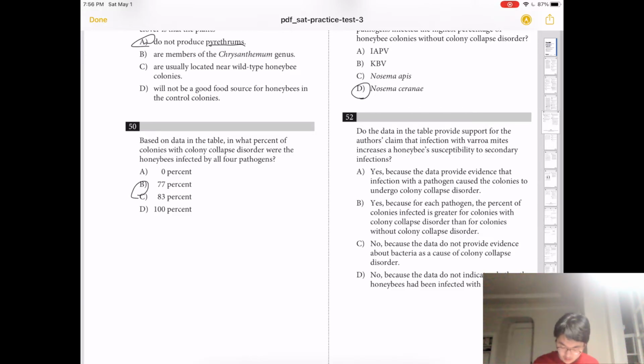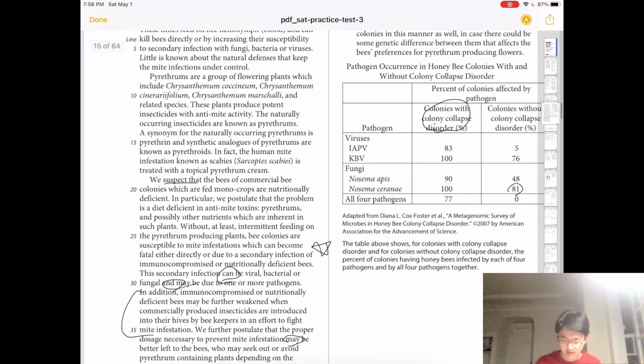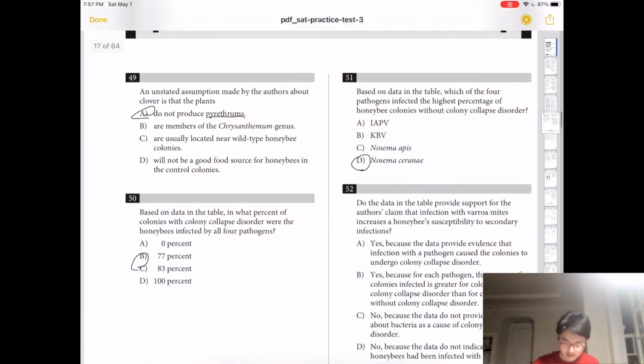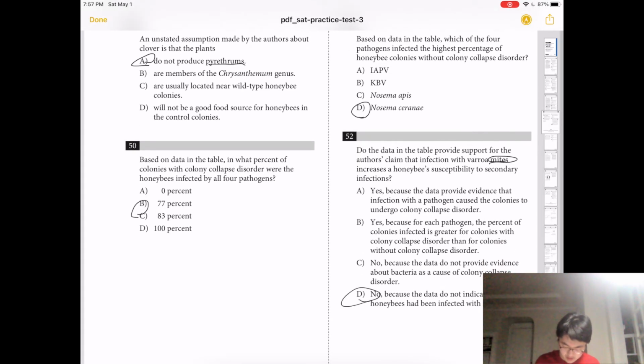Do the data in the table provide support for the author's claim that infection with varroa mites increases the honeybee susceptibility to secondary infections? I'm gonna say it doesn't because the chart doesn't say anything about the mites. It just says whether the colony collapsed and whether the viruses or fungi had any part of it. But the question asks for infection with the mites. This part doesn't have anything to do with mites. So I'm gonna say it's D.